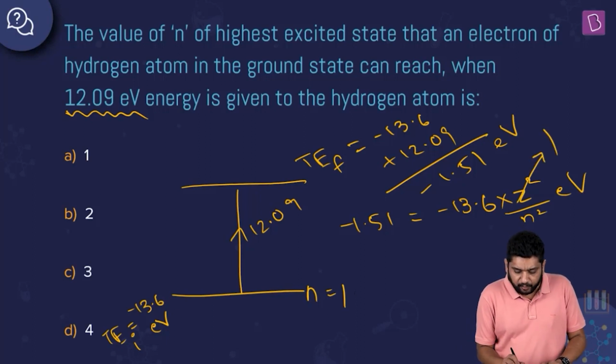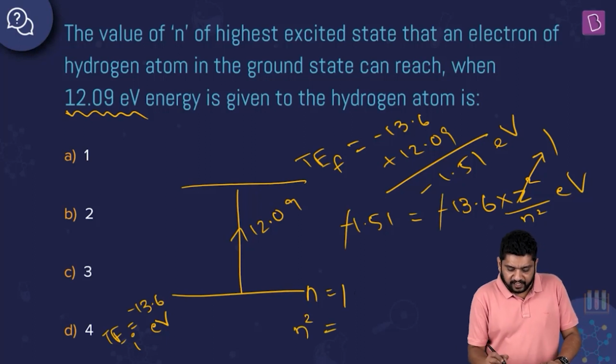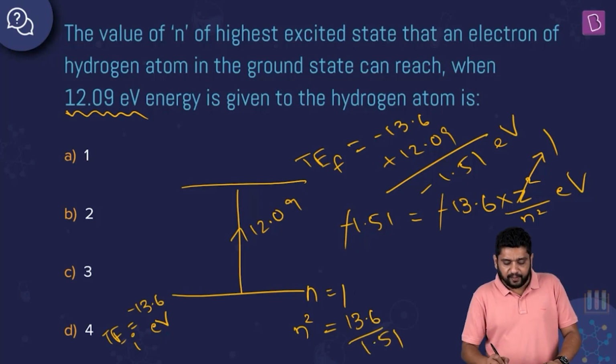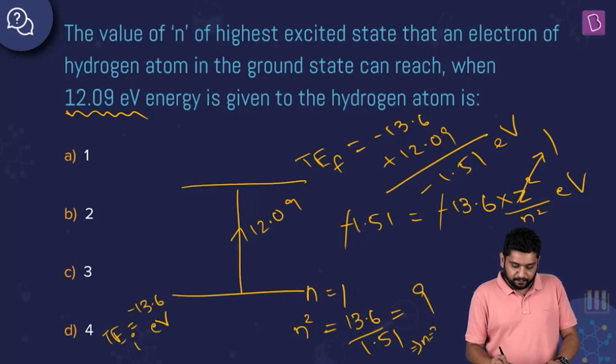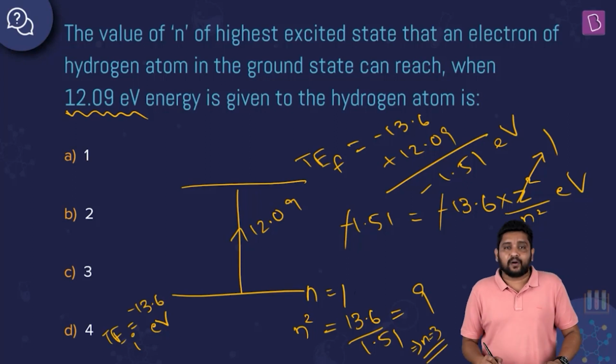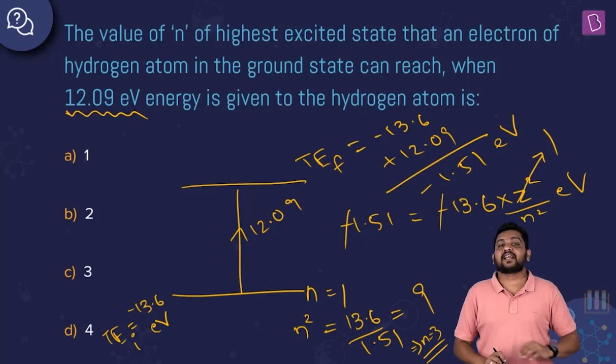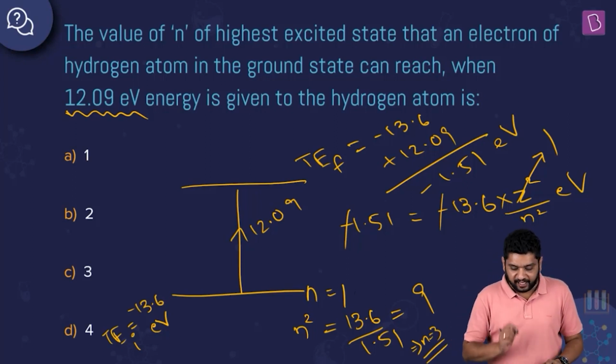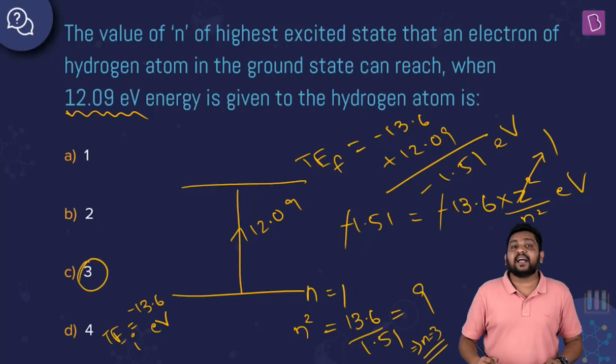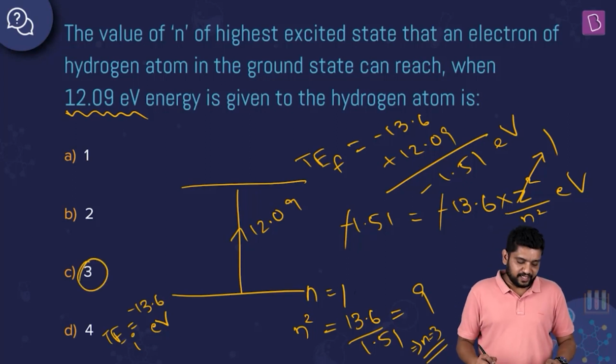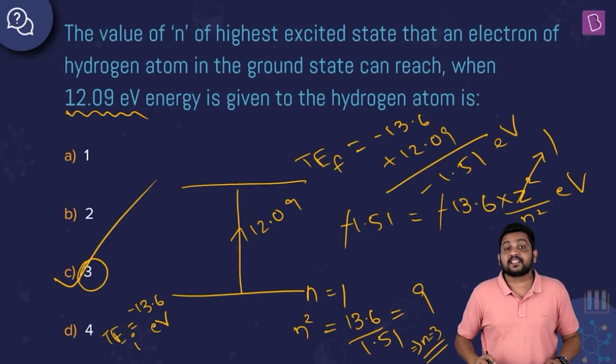So what do I get? n square equals, minus minus will cancel out, 13.6 divided by 1.51, which turns out to be equal to 9, which means that n is equal to 3. So the electron in ground state, if given exactly 12.09, can jump to the third energy level, third state, which means that our correct answer is option C.